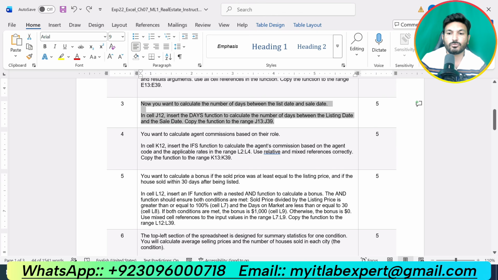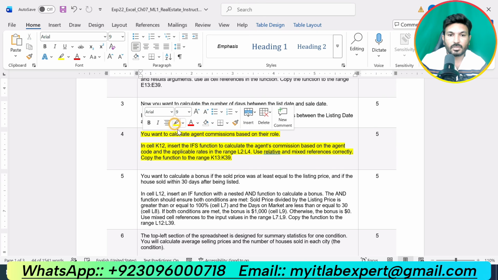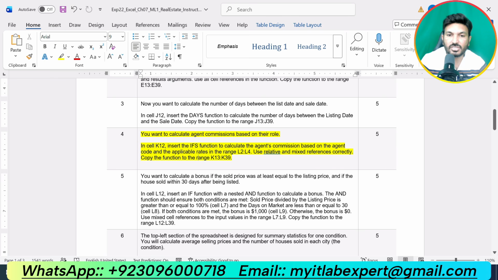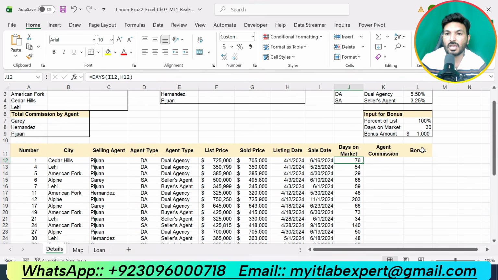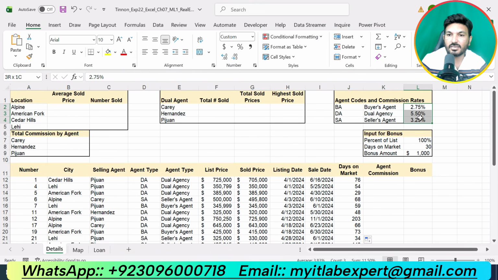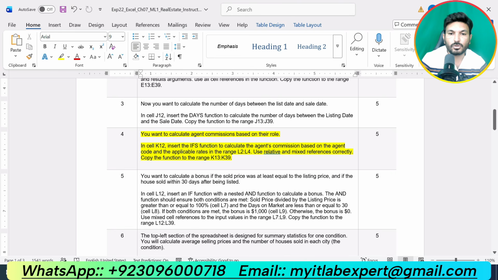So now we are supposed to move to the next step, that is step number 4. You want to calculate agent commission based on their role. In cell K12, insert the ifs function to calculate the agent commission based on the agent code and the applicable rates in the range L2 up to L4. These are the applicable rates and we are supposed to use the agent code. Use relative and mixed references correctly. Copy the function to the range K13 up to K39.